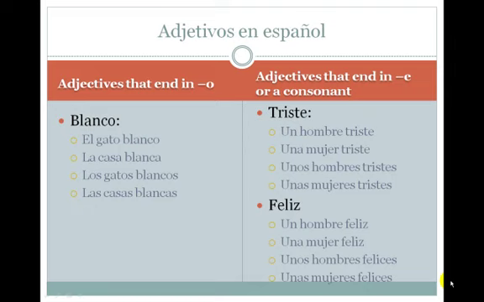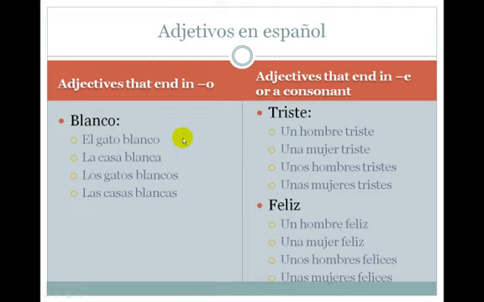There are two main classes of adjectives in Spanish that will adapt to those rules somewhat differently. When you learn an adjective in its most basic form, it will end in either o, or else it'll end in e or a consonant. An adjective that you learn that ends in o will follow this pattern. The ending will be o, a, os, or as, depending on the number and gender of the noun.